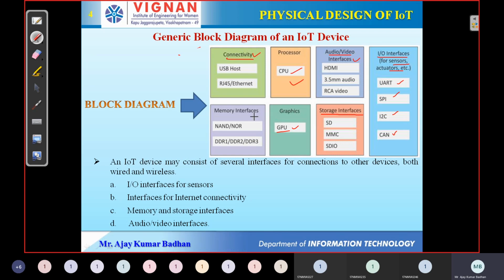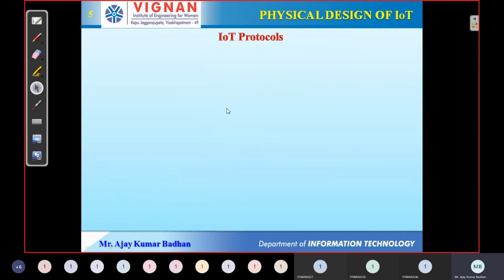After that, we have something called the memory interface. Obviously, we are dealing with different memories. We are storing information in the cloud. So in order to transmit the data from devices to the cloud, definitely we require some kind of interface. For that, we use something called the memory interface. Now, this is a generic block diagram for the Internet of Things. If all these things are present, then only your IoT device can perform different operations related to this particular concept.